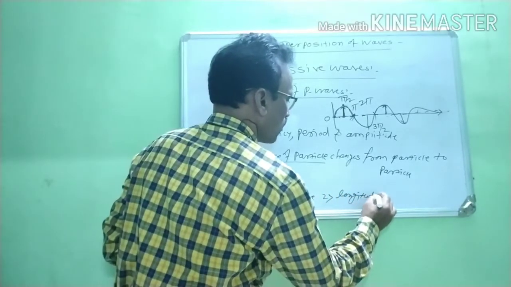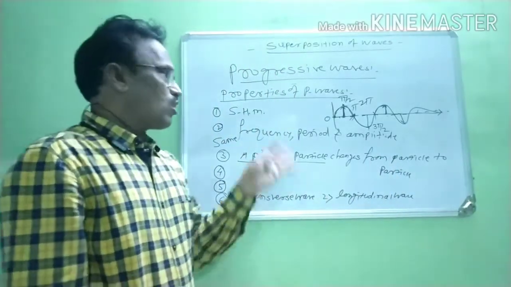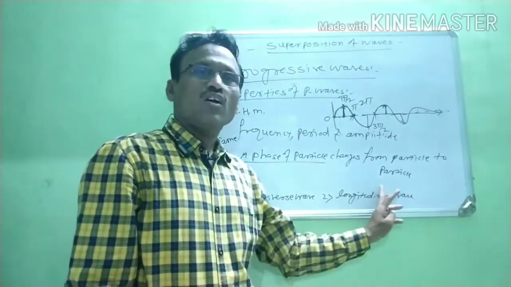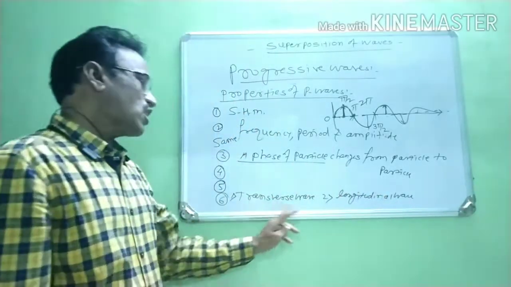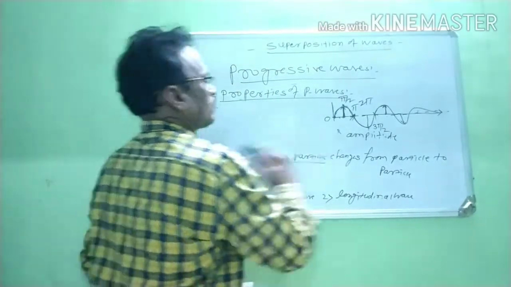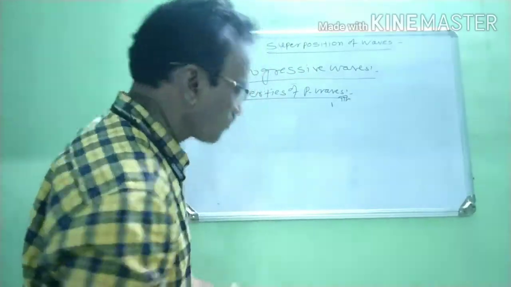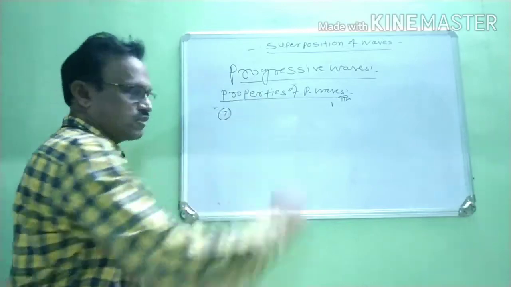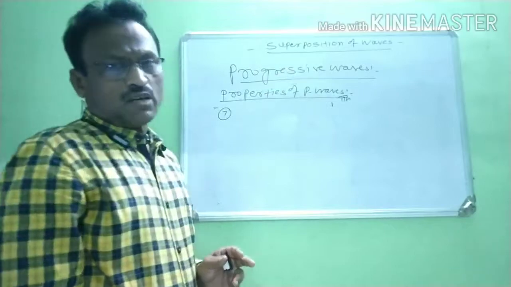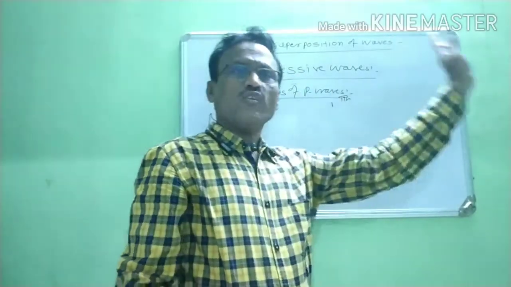This is another property of these waves. And the last property is number 7. When progressive waves travel through the medium, there are two types: transverse waves and longitudinal waves.